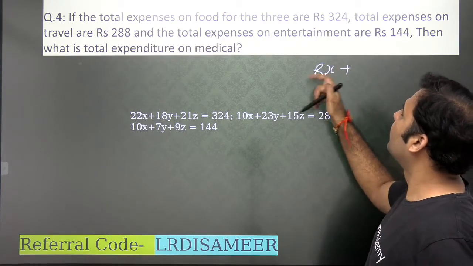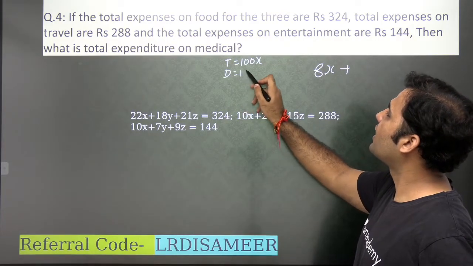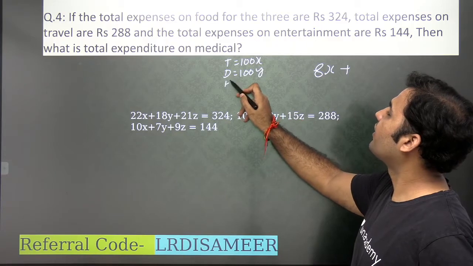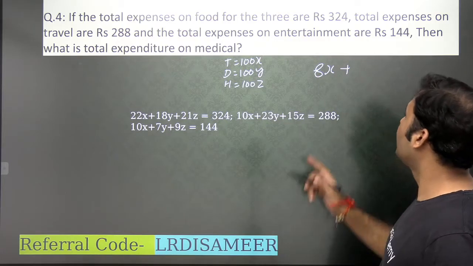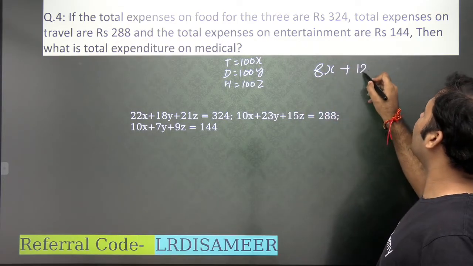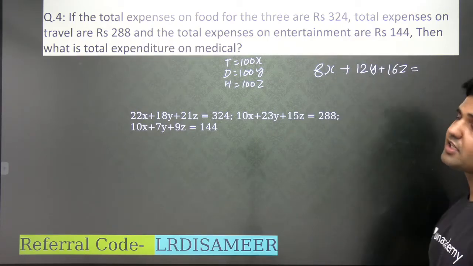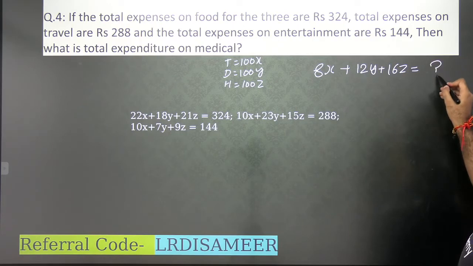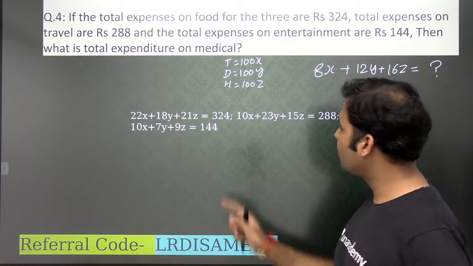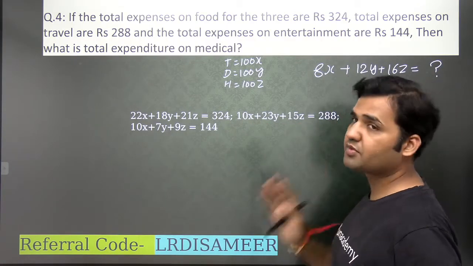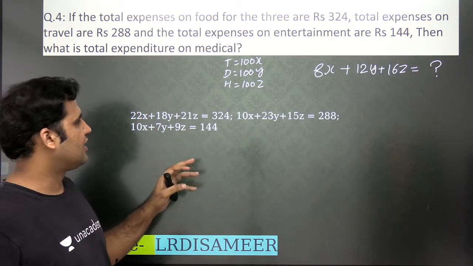So I'm simply taking the value of the income of Tom as 100x. Let's say income of Dick is 100y, and let's say income of Harry is 100z. So 8% of medical expense of Tom, 12% of medical expense of Dick, and 16% of the medical expenses of Harry is what we are supposed to find out. We have these equations, and x, y, z is what we are supposed to find out. The moment you find x, y, z from these equations, you just put it over here. So it's just a calculation part, so I'll just tell you how to solve it, guys.